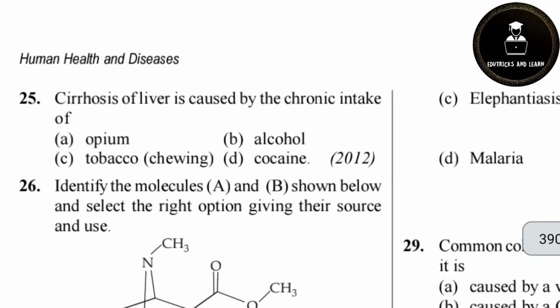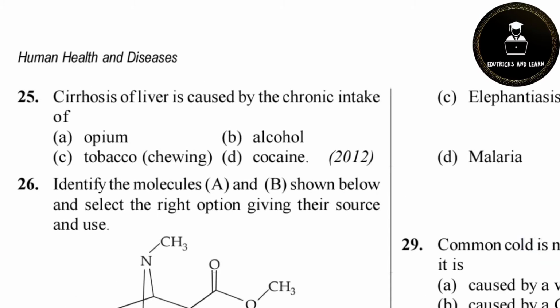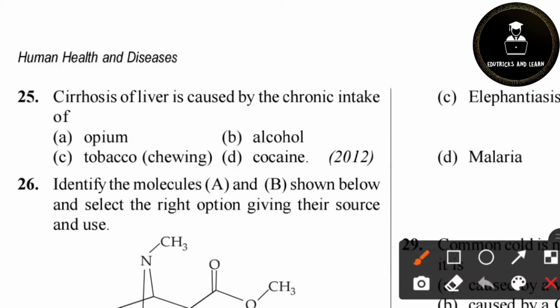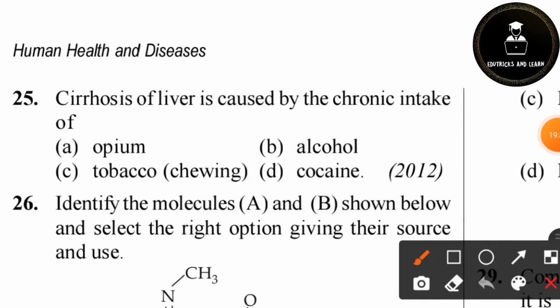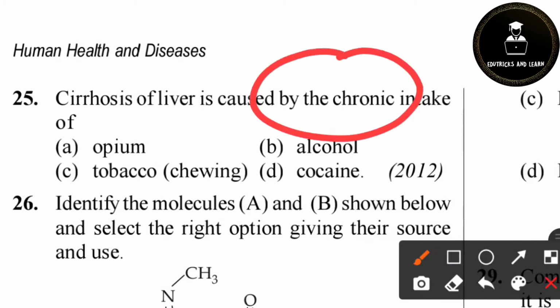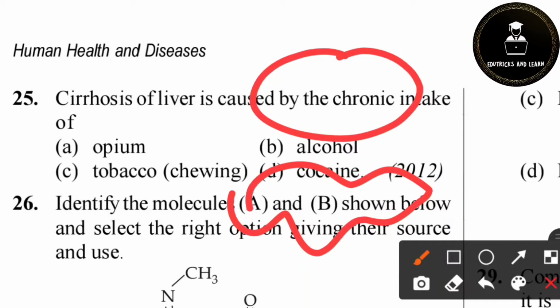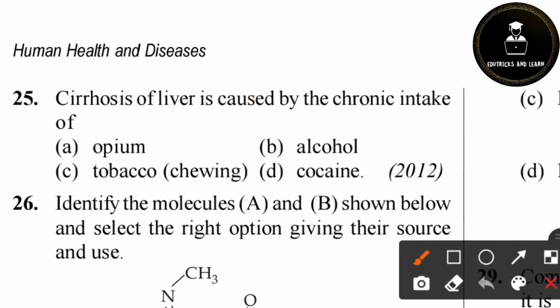So the 25th question: cirrhosis of liver is caused by the chronic intake of... What is cirrhosis? Cirrhosis is a condition of the liver in response to injury or death. Cirrhosis means the attachment of liver cells. One liver cell wants to attach with another liver cell, right? So this attachment of liver cells becomes weak, and the liver becomes tawny, because the tightening of cells is loosened. This is caused when we consume more alcohol. So option B, chronic intake of alcohol causes cirrhosis of liver.